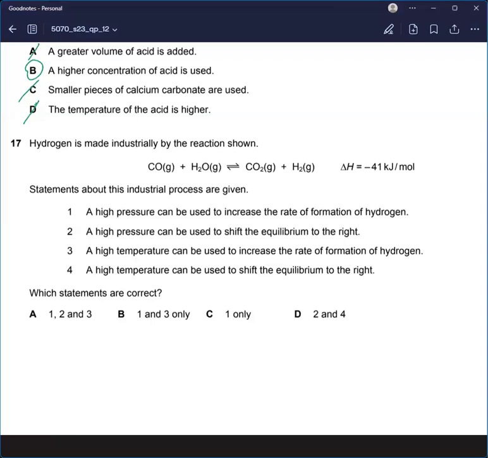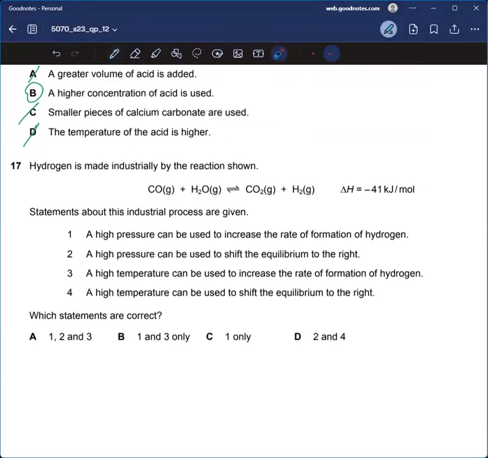A higher pressure can be used to increase the rate of formation. So we know that pressure acts on gases, and here we only have gases. If we look at the molar ratios, one, one, one, and one, so 2:2, the molar ratio is balanced. So the pressure won't be affecting it. One is incorrect.